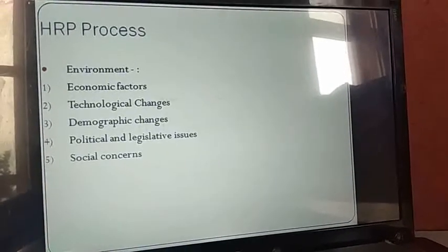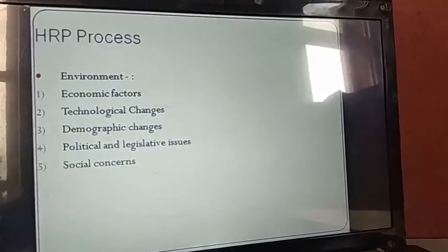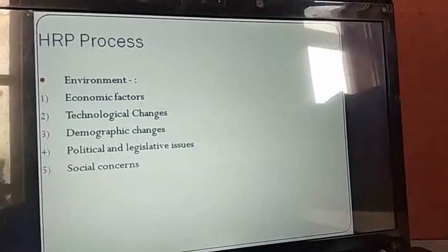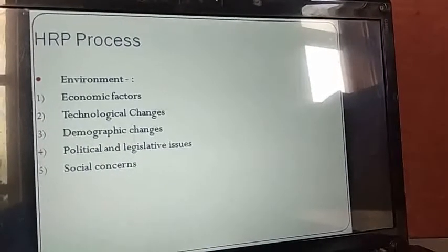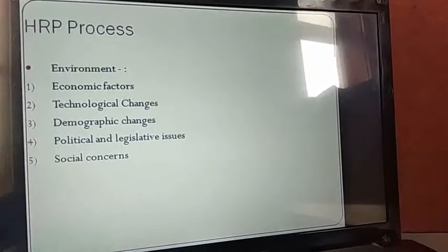So demographic changes, and accordingly hiring people according to the manufacturing options for our organization, will definitely require planning at the human resource level. Planning has to be done accordingly, right?